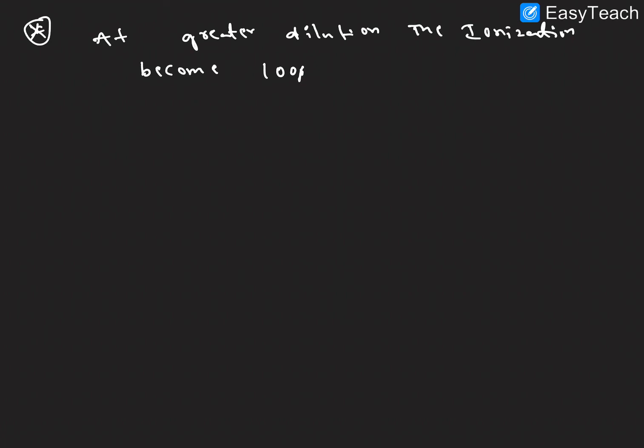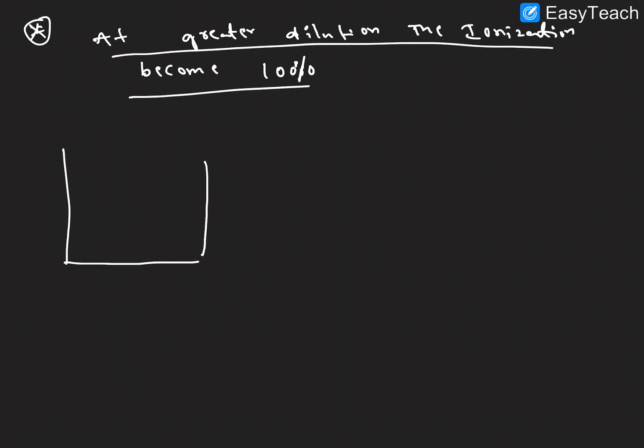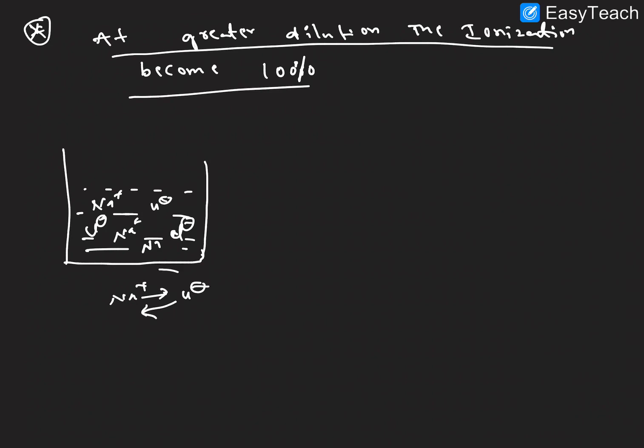One more point here: at greater dilution, the ionization becomes 100%, complete dissociation takes place. In simple words, we take an electrolyte solution where ions are present. At low dilution, the attraction between positive and negative charges means the ions are not moving.